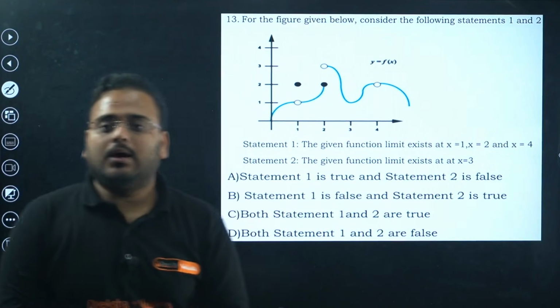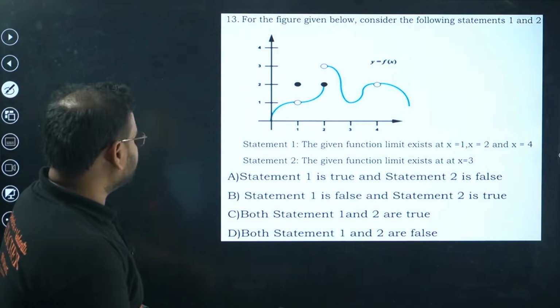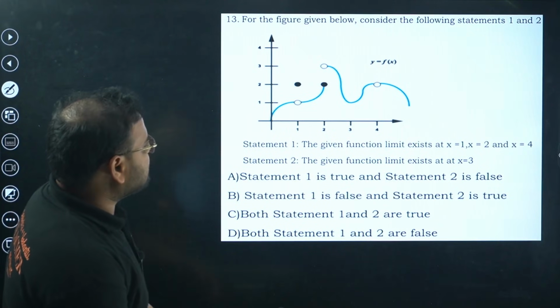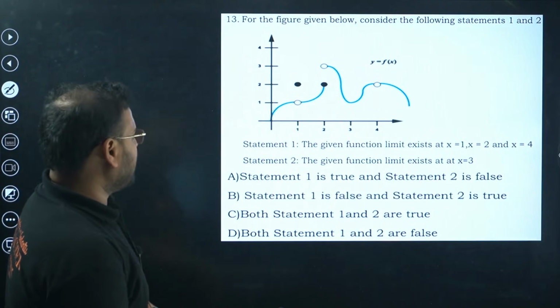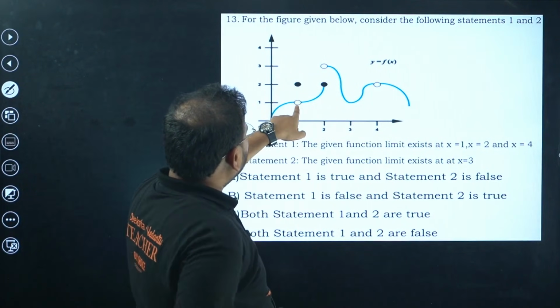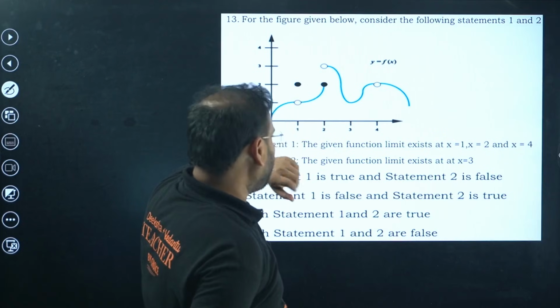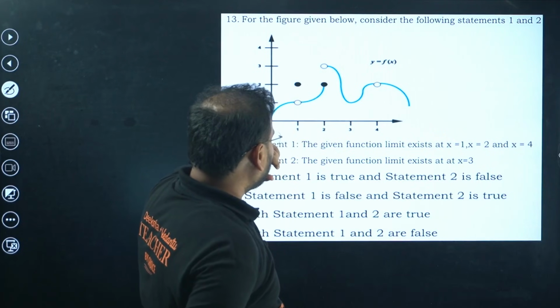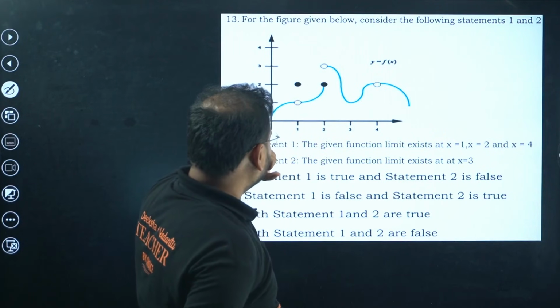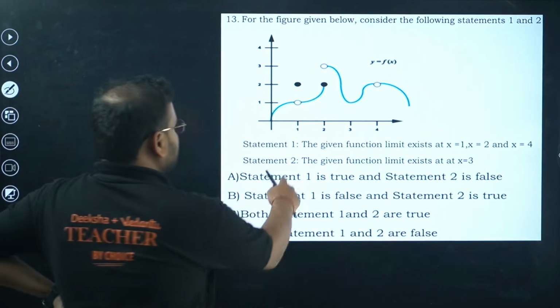Okay, so 13th one. For the figure given below, consider the following statements 1 and 2. Statement 1: given function, limit exists at 1, 2 and 4. At 1, no, it is not there. Limit does not exist at 1. At 2, also no. So the first one is wrong. Statement 2: given function, limit exists at 3. Correct. 2 is true, 1 is false.